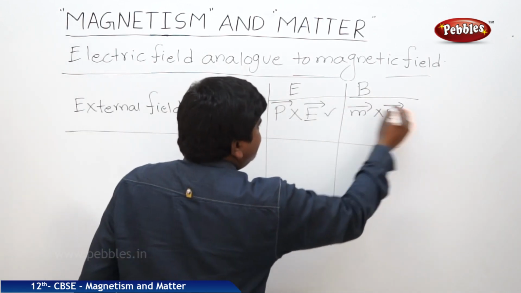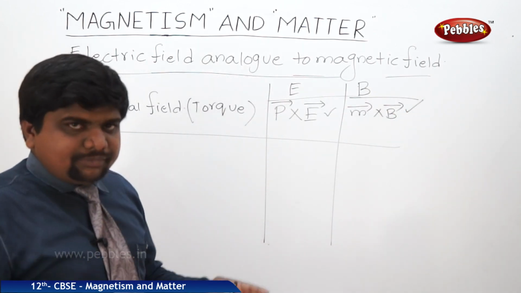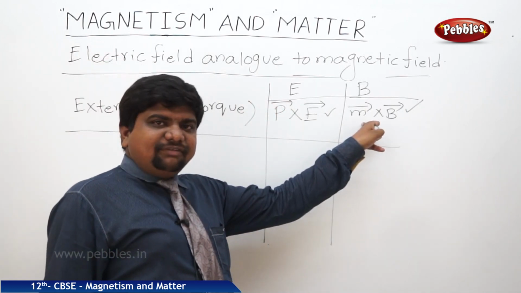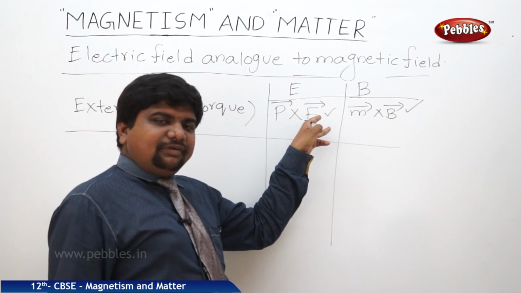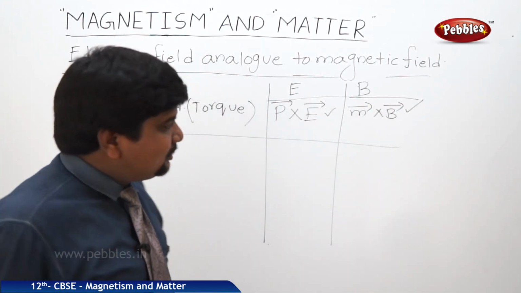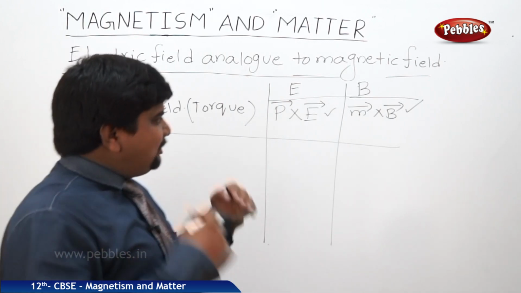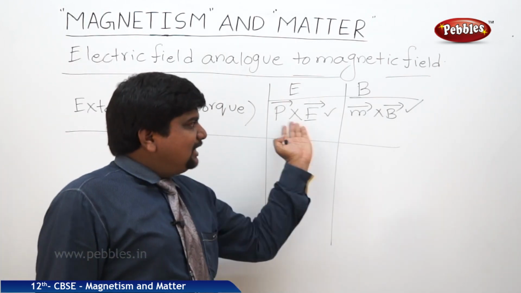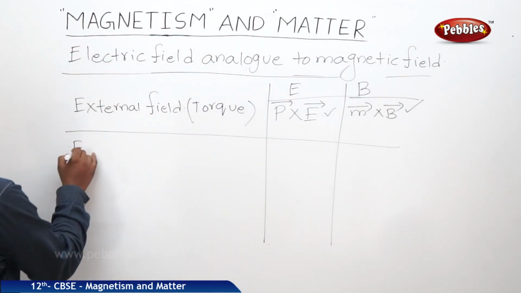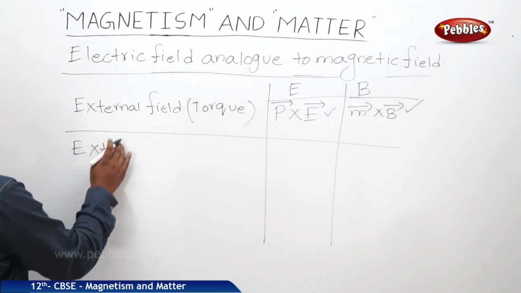The formula structure seems to be the same. The electric dipole moment is replaced by the magnetic dipole moment, and the electric field strength is replaced by the magnetic field strength. The same natured physical quantities are replaced in the two fields, and that is said to be the analogy. So the same, next one, external field energy.